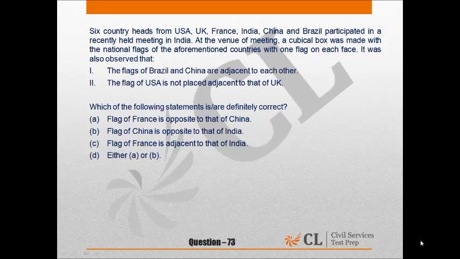From the first one, flags of Brazil and China are adjacent to each other. It means Brazil and China are not opposite to each other. So China is not opposite to Brazil. China is not opposite to USA. China is not opposite to UK. So China will be opposite to either India or France.